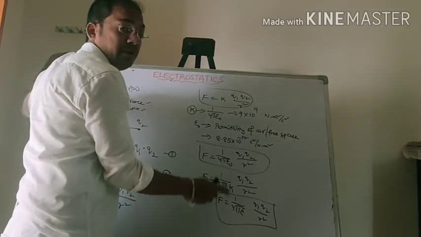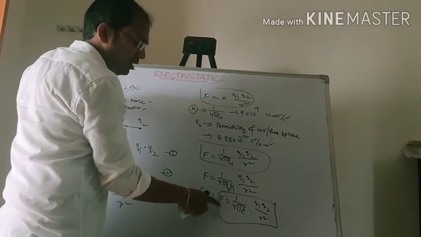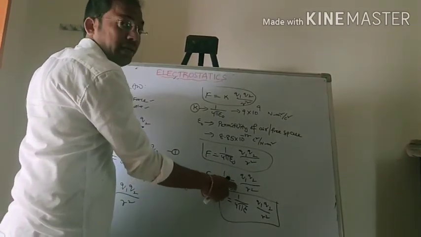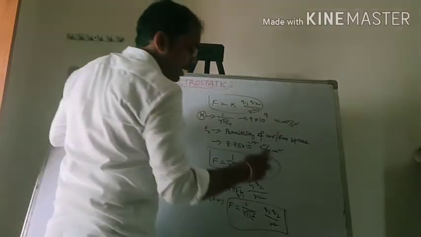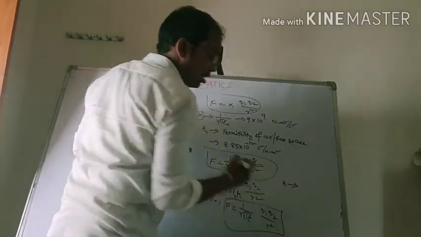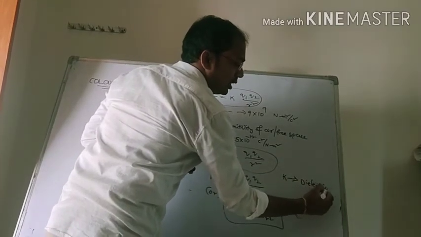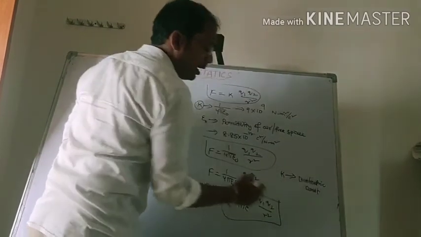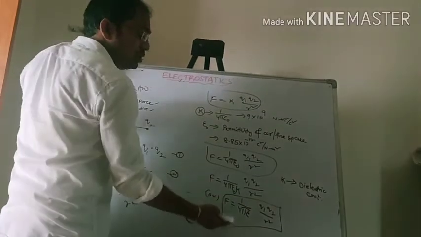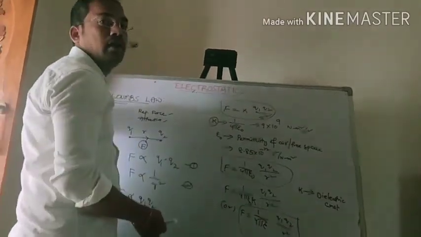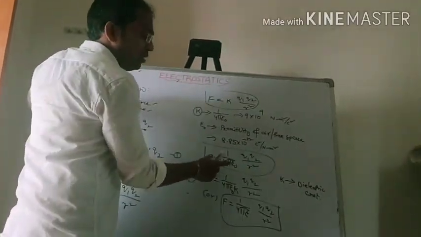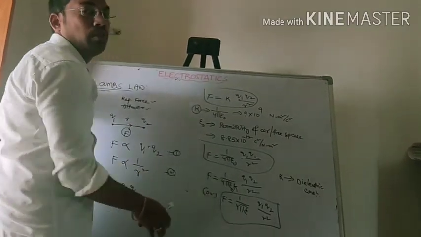Here K is called the dielectric constant. It depends upon the medium we take, other than air or free space. You have to remember these two formulas.